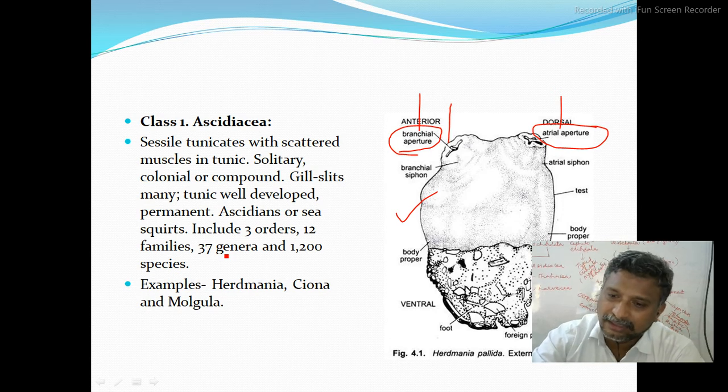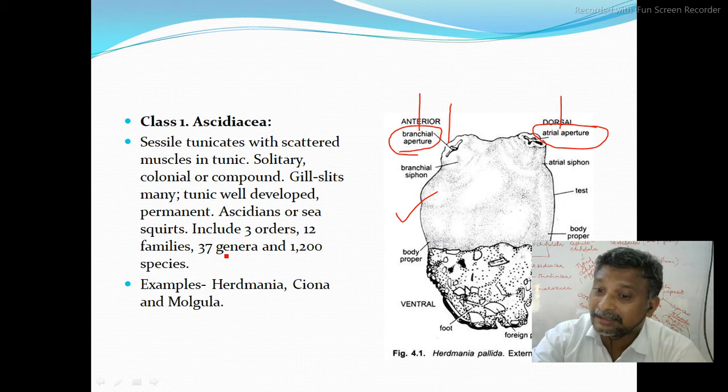Once the tail is lost, automatically the notochord present in their tail also will be lost. Having a notochord is the unique fundamental chordata character seen in the larva, but now that is not seen in the adult. Hence, that mode of metamorphosis is called a retrogressive metamorphosis.